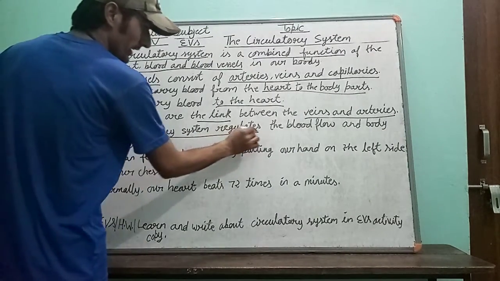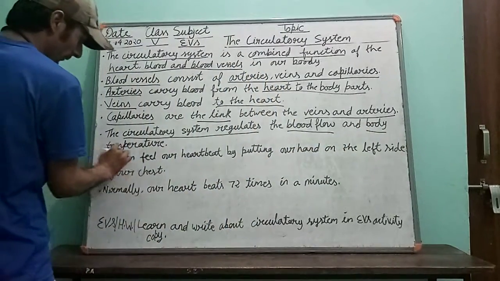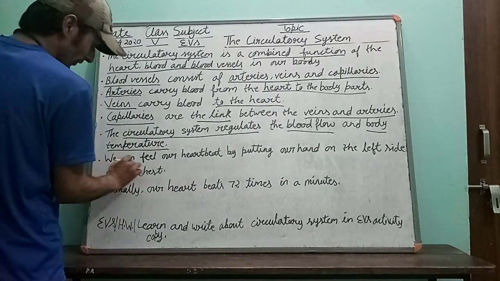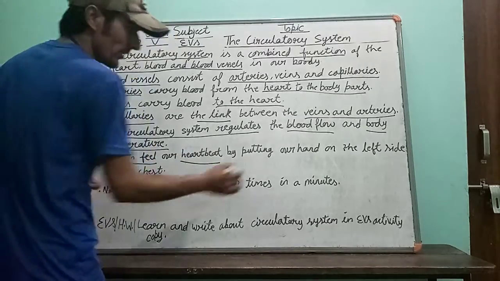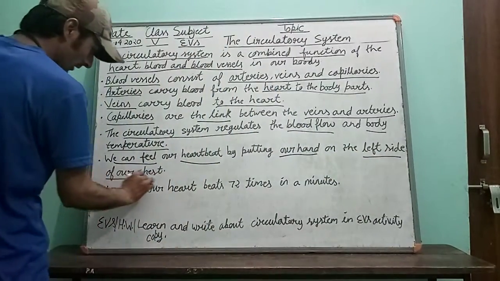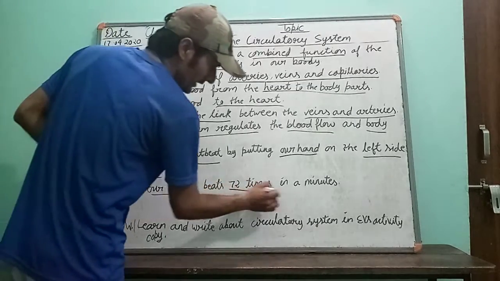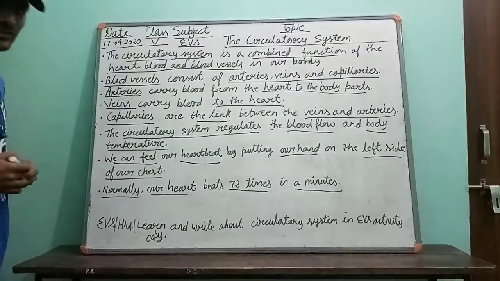Circulatory system regulates blood flow and body temperature. We can feel heartbeat by putting our hand on the left side of our chest. And normally our heart beats 72 times in a minute.